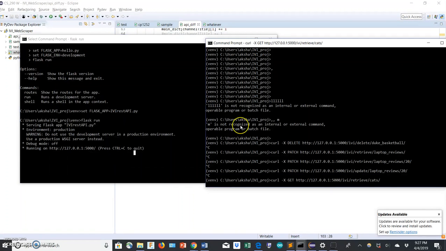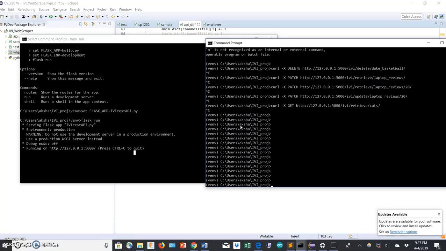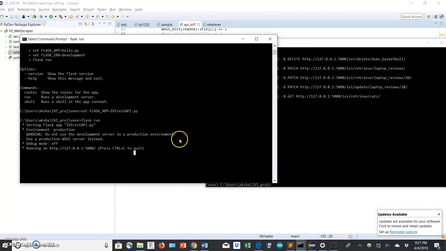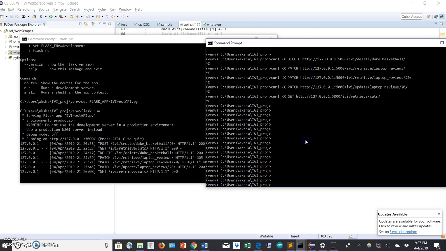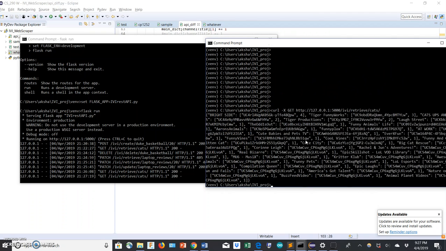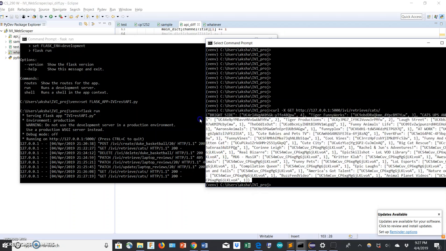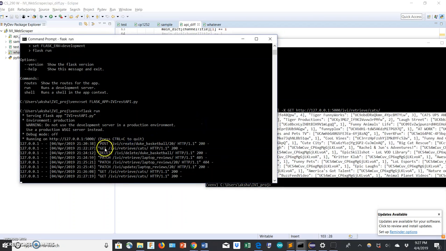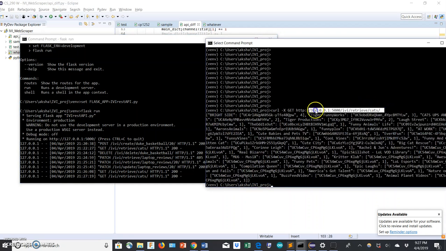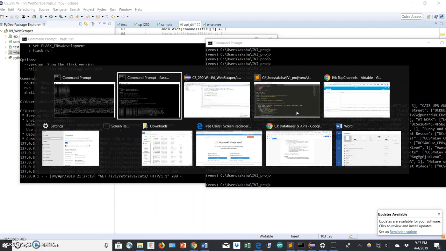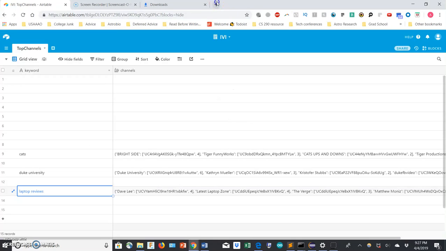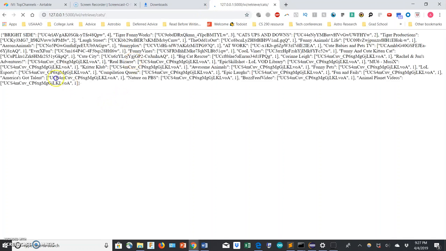Let's see if that get request came back. Has not, which is weird. Interesting. So there you go. This is the get request that ended up just working. And as you'll see here, you have all these requests here. You have the post, get, delete, patch. This is running on the server, so it shows everything that was running on the server. And as a last thing, we can also show how this will work in my browser. Say I wanted to just treat this as an actual API. What it'll do is have all the text from